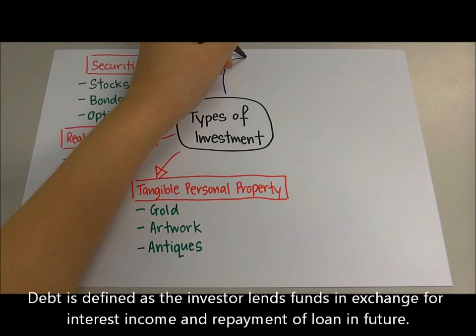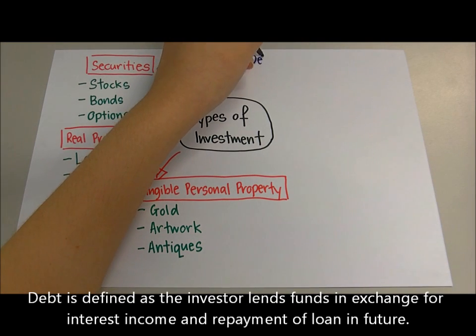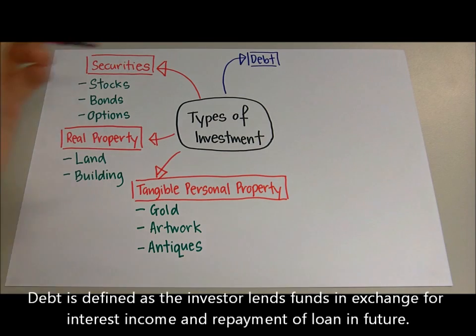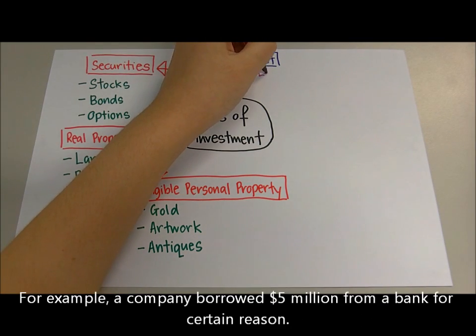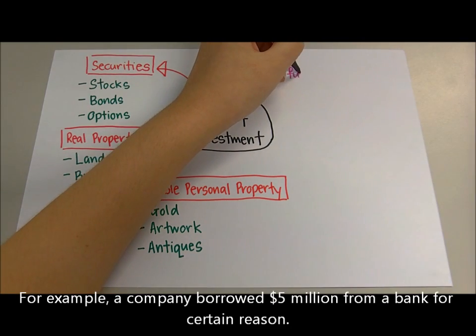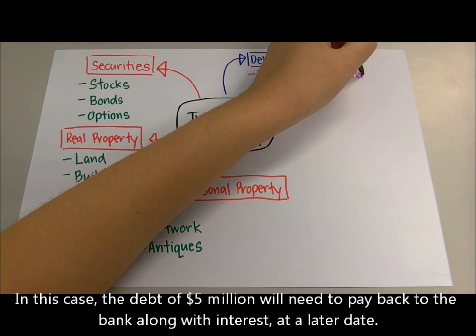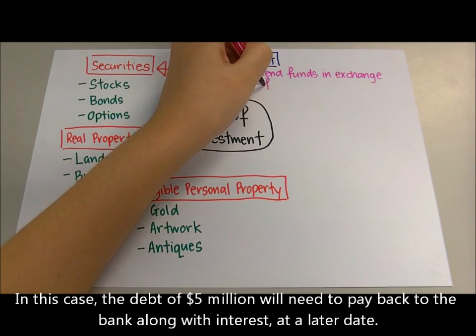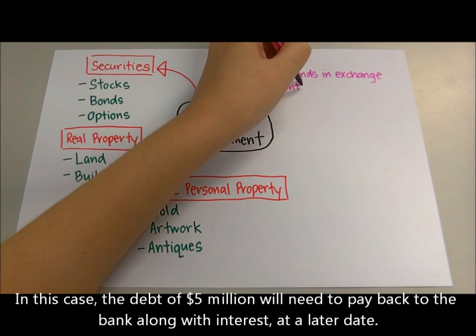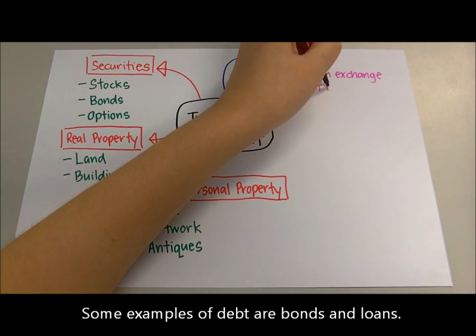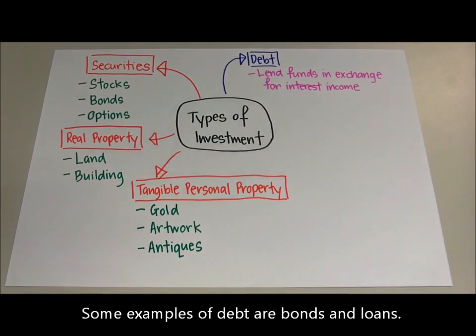Moving on to debt. Debt is defined as the investor lending funds in exchange for interest income and repayment of the loan in future. For example, a company borrowed $5 million from a bank for a certain reason. In this case, the debt of $5 million will need to be paid back to the bank along with interest at a later date. Some examples of debt are bonds and loans.